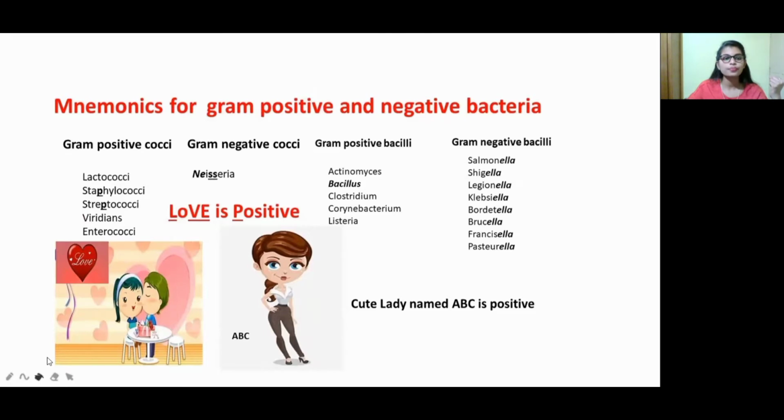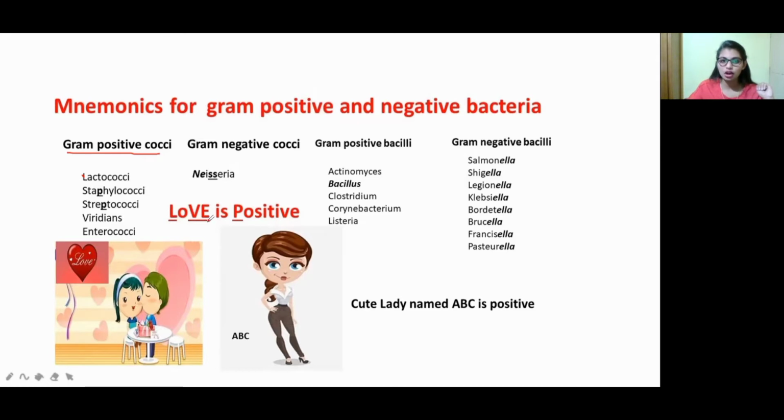Okay, so this is a gram positive cocci. Which bacteria belong to gram positive? Lactococci, Staphylococci, Streptococci, Viridans, and also Enterococci. So how to remember these gram-positive cocci? Just remember, love is positive. L means Lactococci, V means Viridans, E means Enterococci.